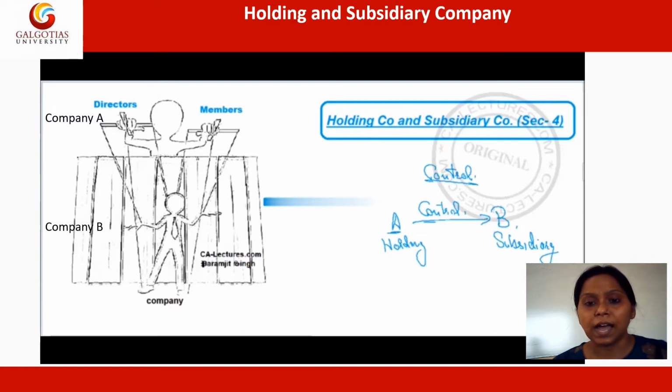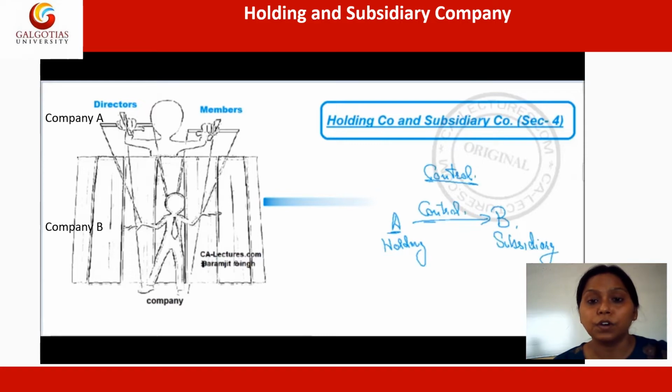Now another thing is that as far as the survival of companies is concerned, each and every company wants to survive in a competitive environment, and for all the companies it is very difficult to survive. So for that sake, acquisition always used to happen for the survival of the company, and that is also considered as one of the routes through which survival and profit extension take place in the competitive environment or the corporate environment.